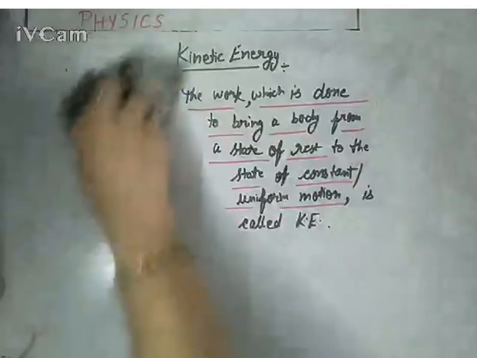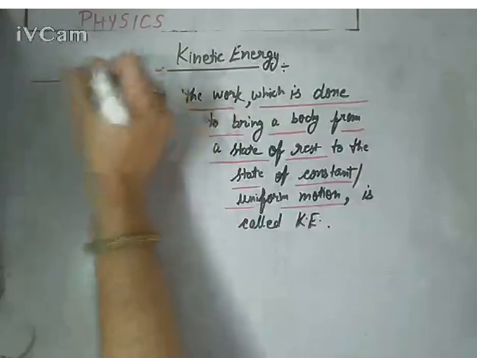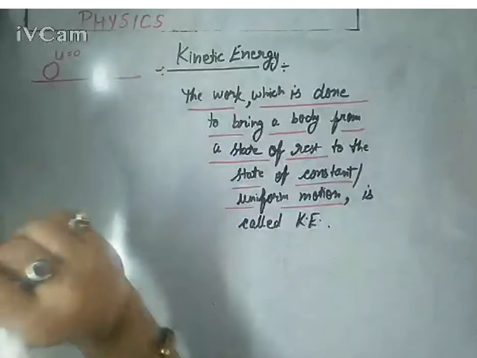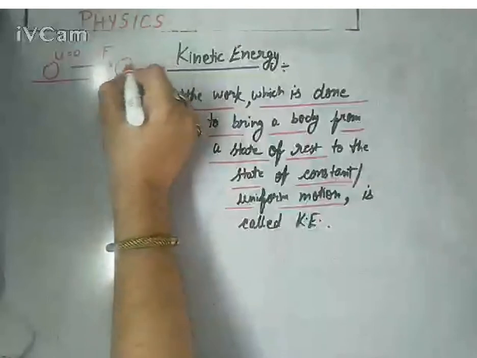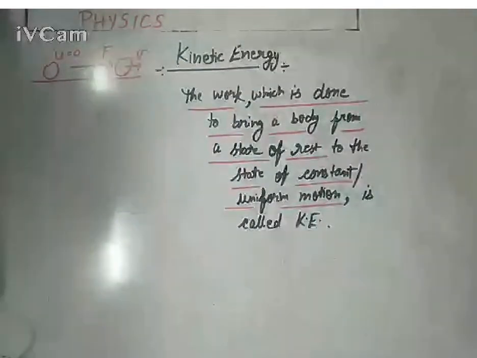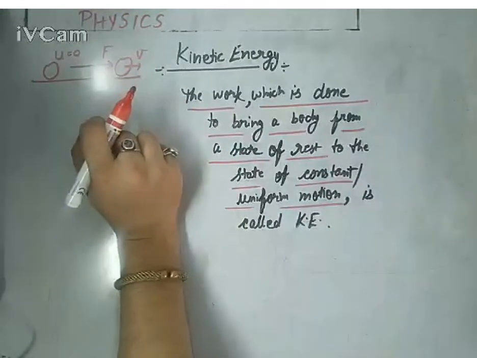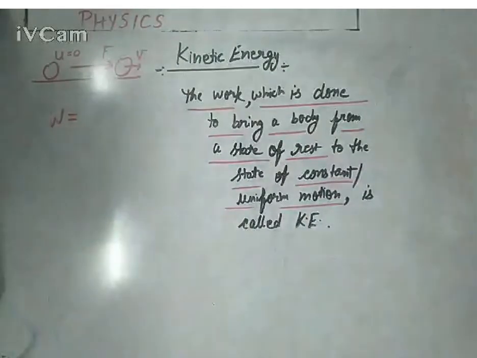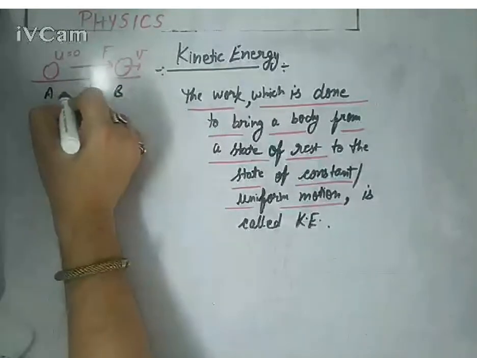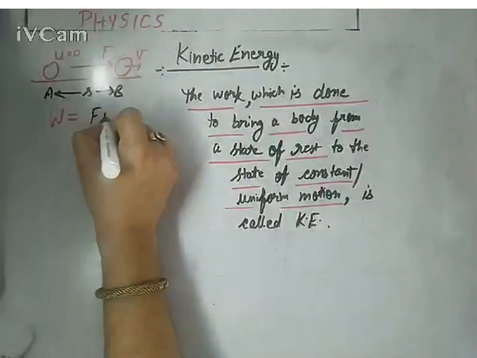So let's pay attention to this definition and implement it for this particular case: a body initially is at rest, and you have done some work over it by applying a force F, due to which the body's velocity now becomes v and it is trying to move with this constant velocity. You need to keep this velocity constant. So we need to do some work over it, and we know that the work done W equals Fs cos theta, where s is the displacement from A to B.